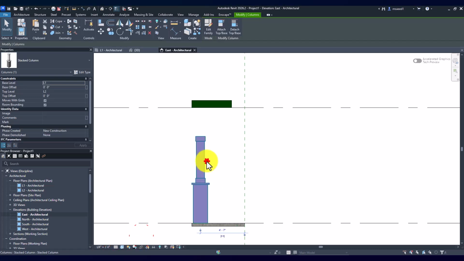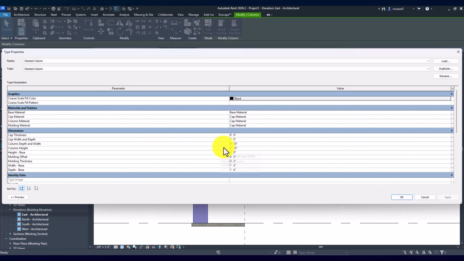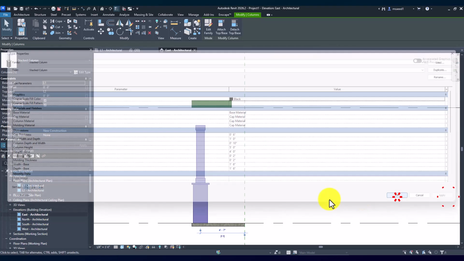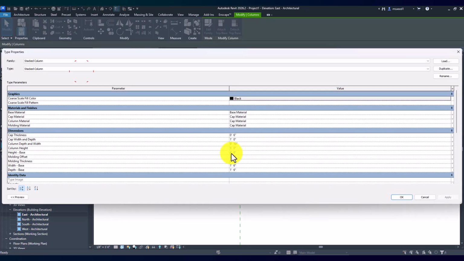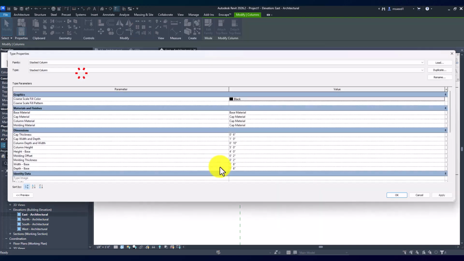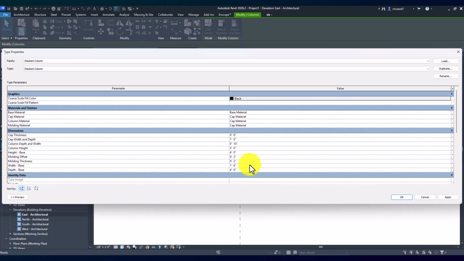Let's test it out. Let's set the column height; this was at 9 feet. Really, I'm just going to say this is 5 feet now. Let's hit apply and you can see it's starting to do everything we want it to do. Let's say the base we want to be 2 feet instead of 1 foot, or something crazy like 4 feet by 4 feet. Then molding thickness, we want it to be like 8 inches, and molding offset like 6 inches. I'm really going crazy here. And column height, let's say we want it to be 8 feet.